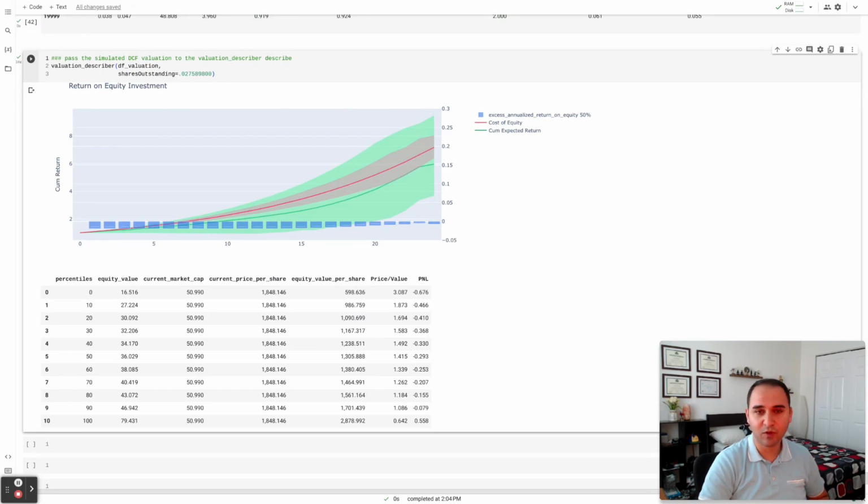I apologize for my shortcomings in explaining anything here. I'm not an expert. I'm not a teacher, as much as I would have loved to become one one day in the past. This was just my attempt to show how I think is the right way to do intrinsic valuations. You are more than welcome to download the code, make any modifications to it, and make it more reasonable, more realistic than it is now.